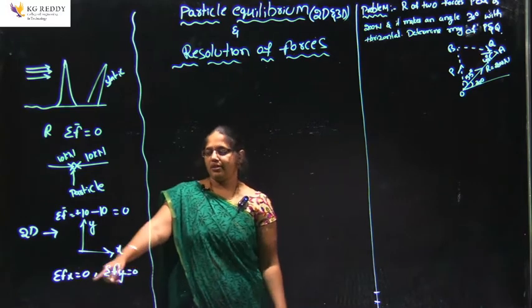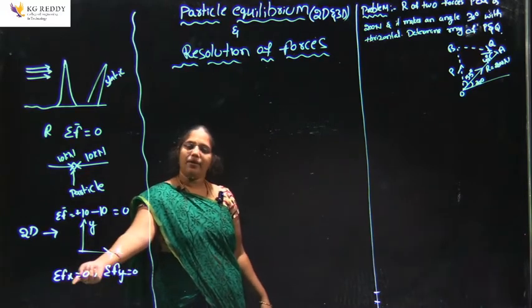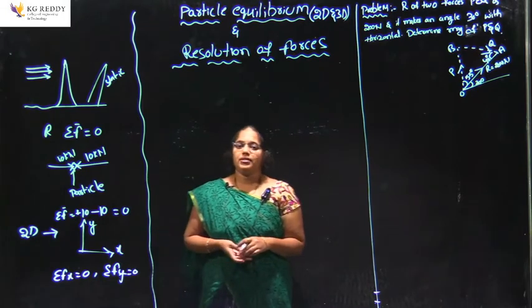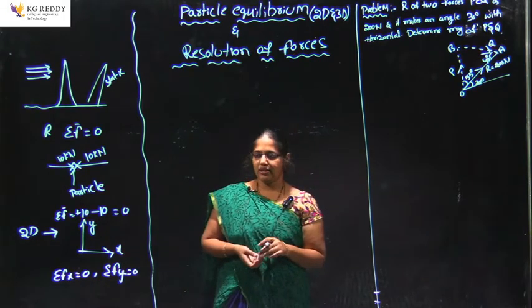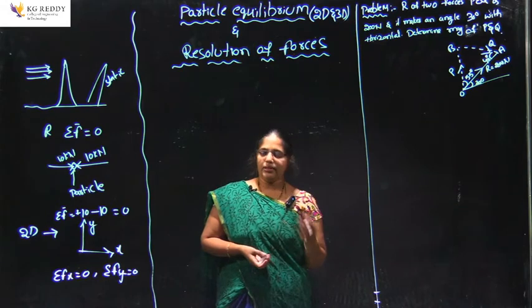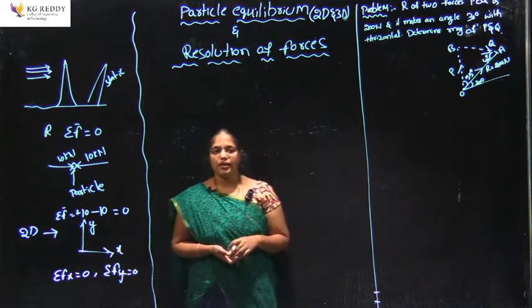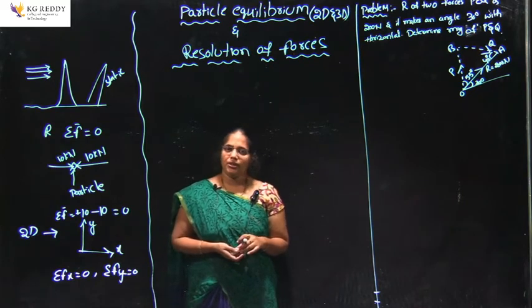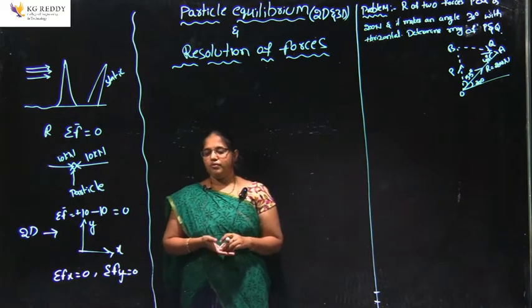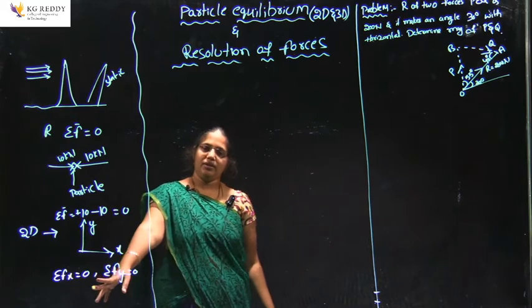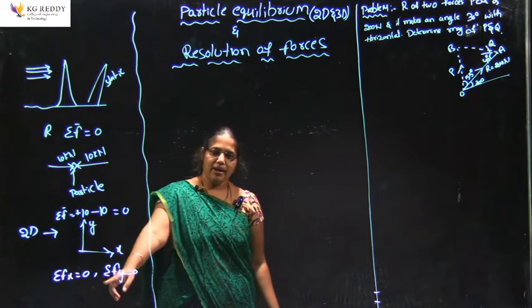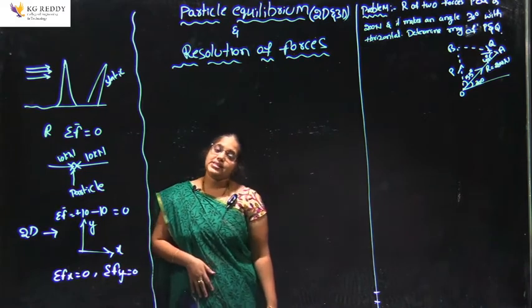But here I have just given Fx and Fy, right, which indicates that the body is in the static condition. Static condition is nothing but here we are only applying the forces, okay. We did not represent the magnitude. Whenever we are not representing the magnitude, only representing one item, that will be called a scalar quantity.